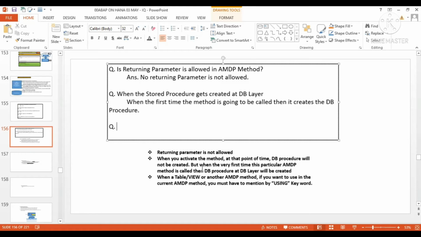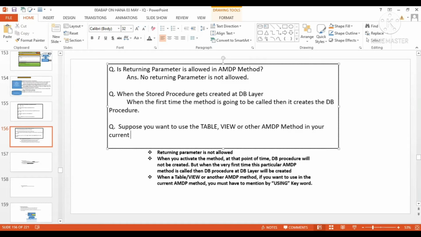Another question from here. Suppose you want to use a table, view, or other AMDP method in your current AMDP method, then how to use it?